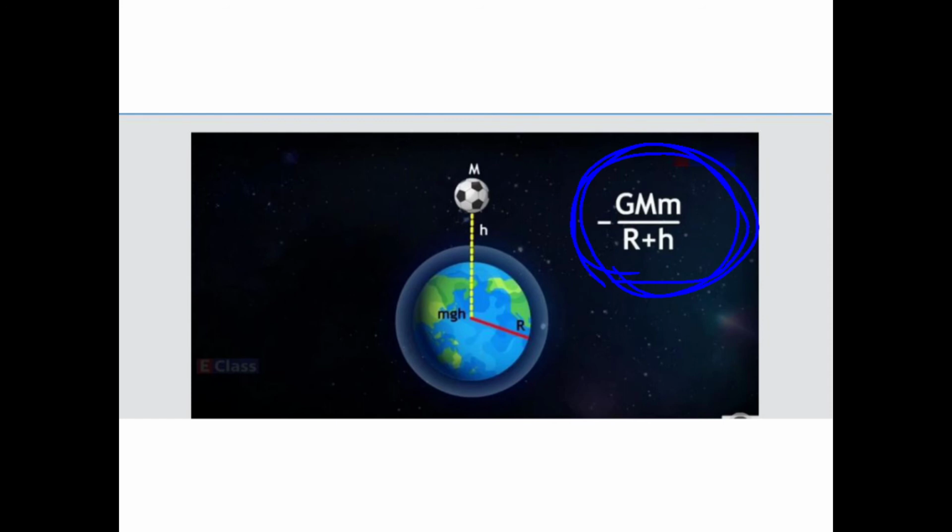So ultimately the ball will reach velocity 0 at a certain height, and then it will start falling down again. So the maximum height to which this ball reaches depends upon the initial velocity. So let us calculate that.